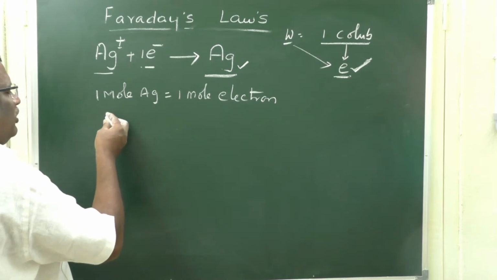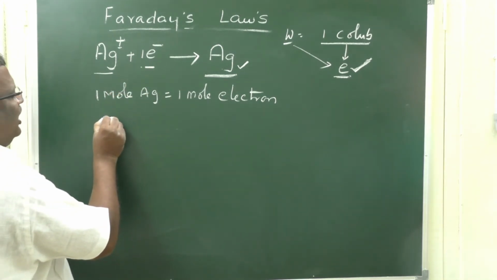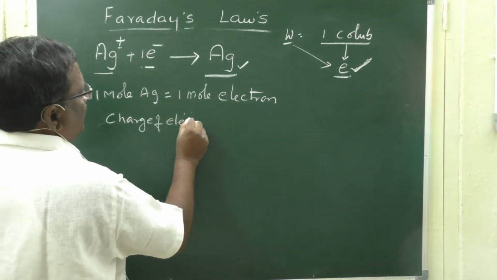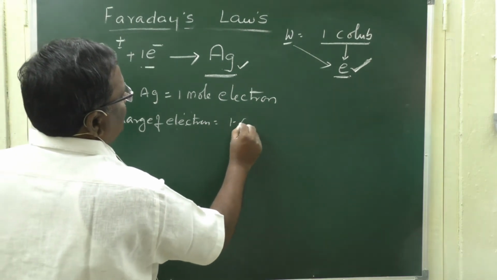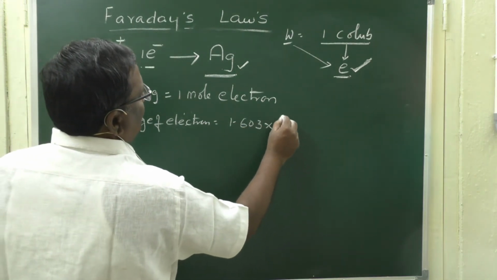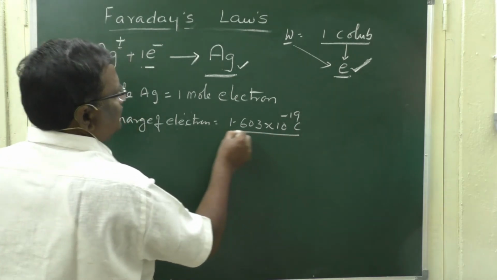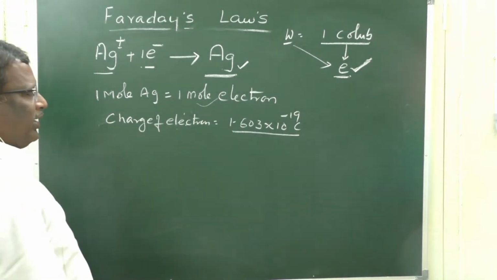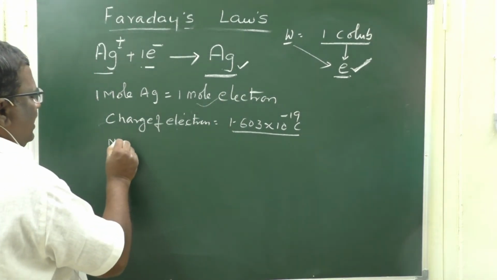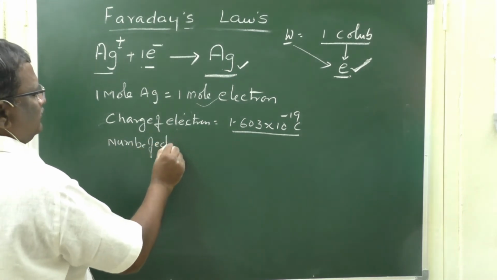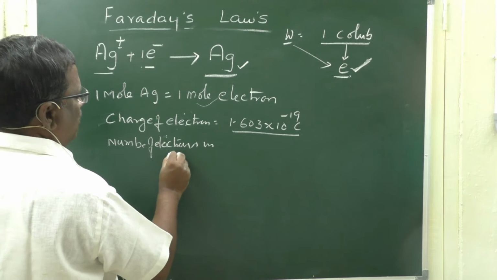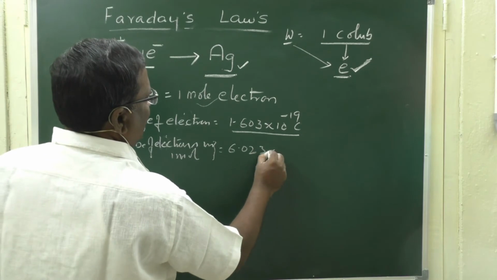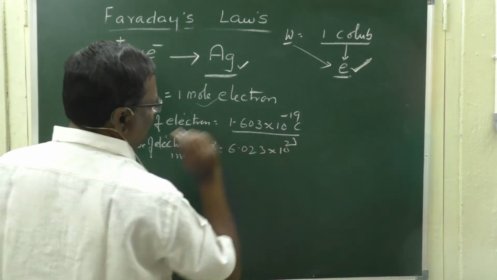From atomic structure, we came to know that the charge of a single electron is 1.603 into 10 to the power minus 19 coulombs. Now, to deposit 1 mole of silver, you require 1 mole of electrons. Therefore, 1 mole of electrons means nothing but the Avogadro number, 6.023 into 10 to the power 23 electrons.